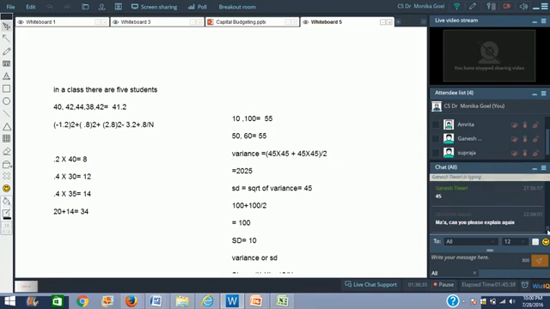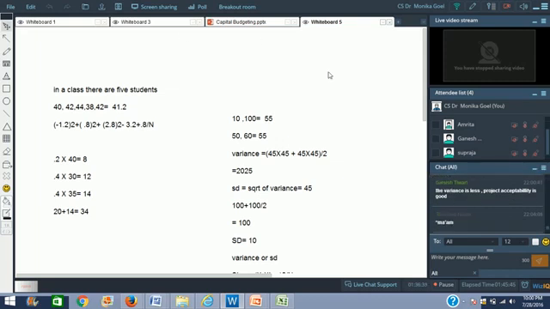Okay? Okay, can I explain again? The variance is less, project acceptability is good.